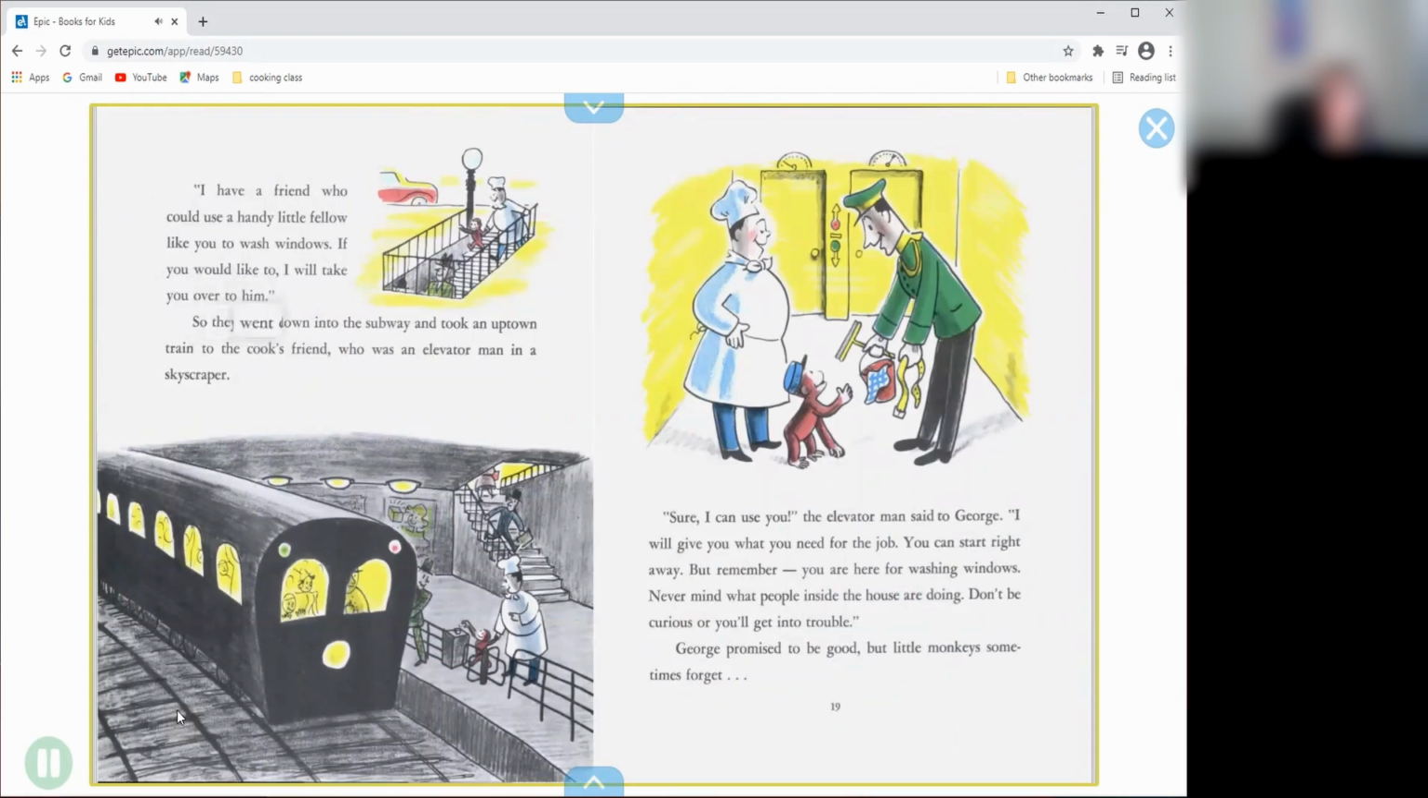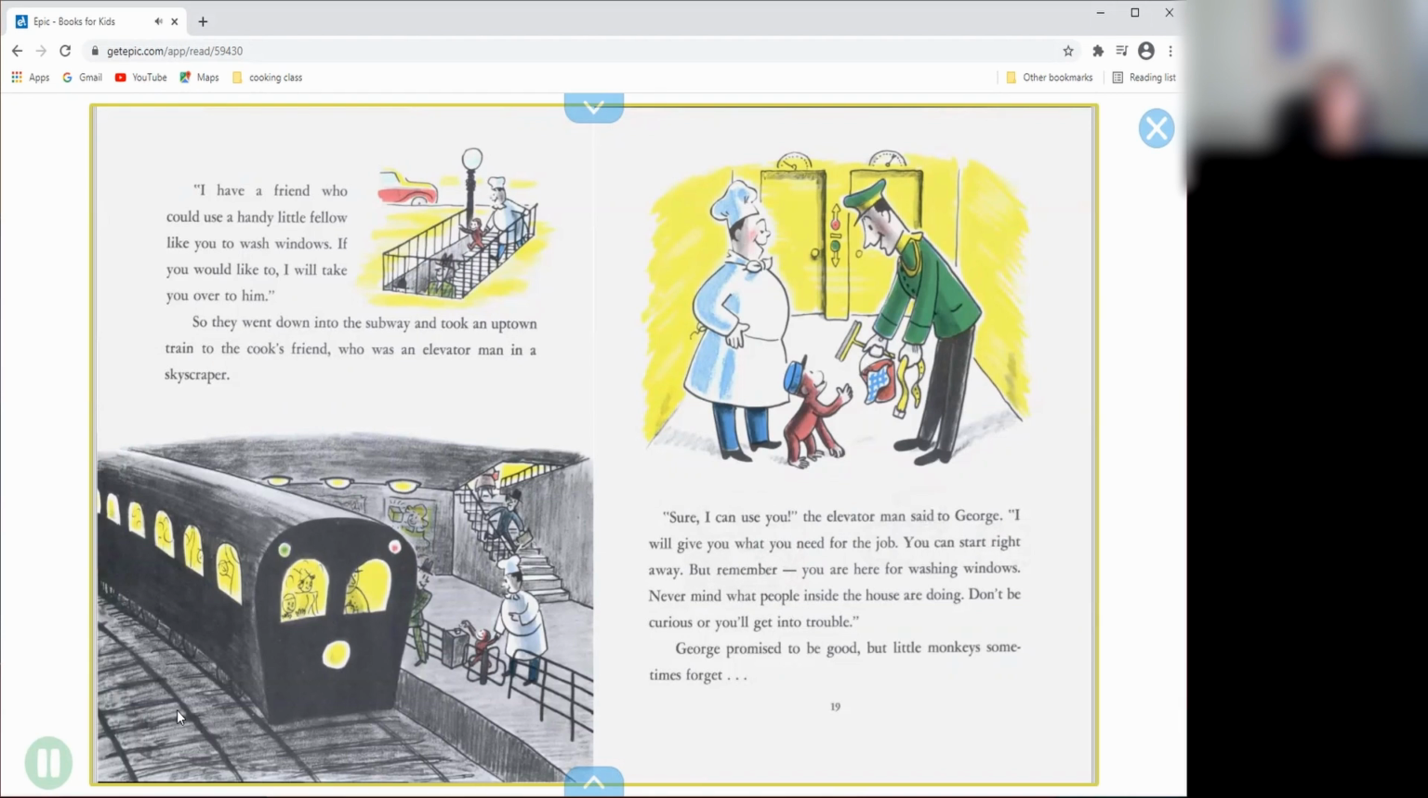So, they went down into the subway and took an uptown train to the cook's friend, who was an elevator man in a skyscraper. "Sure, I can use you," the elevator man said to George. "I will give you what you need for the job. You can start right away.